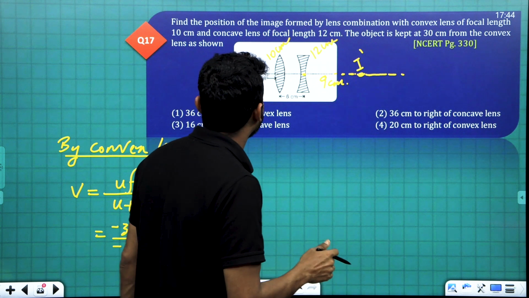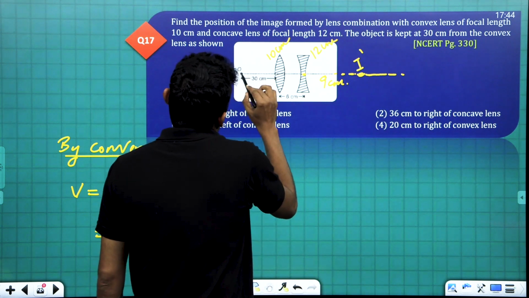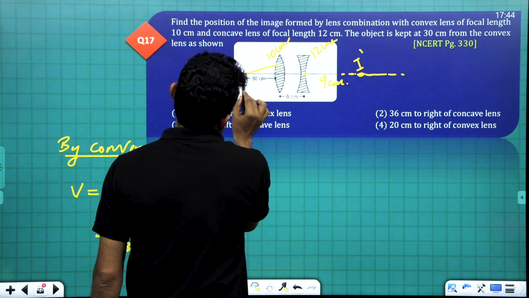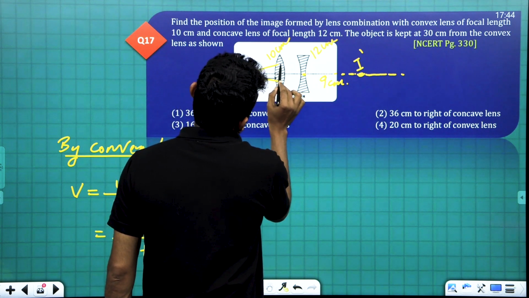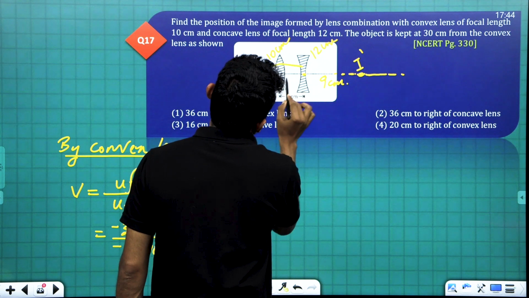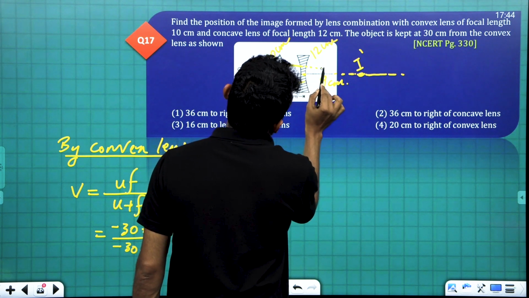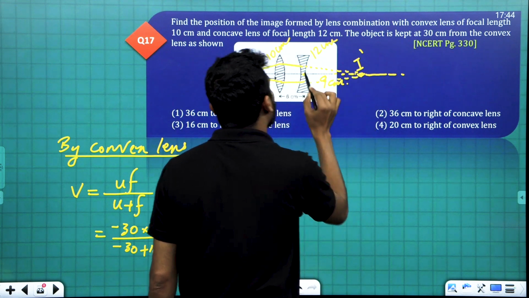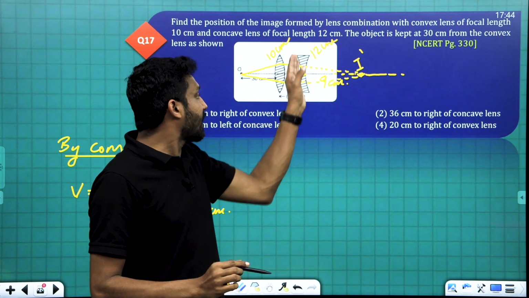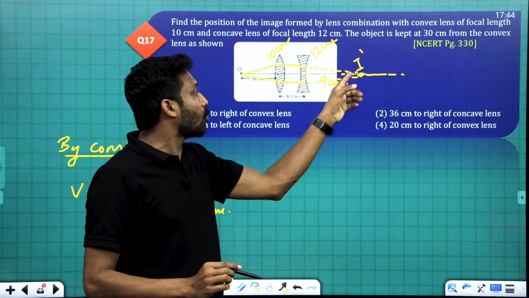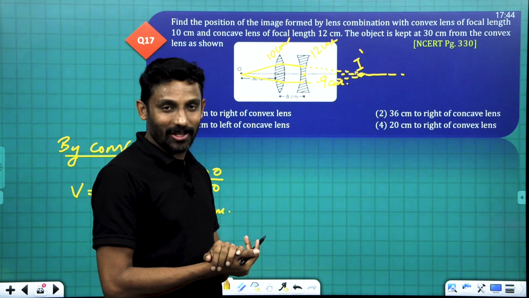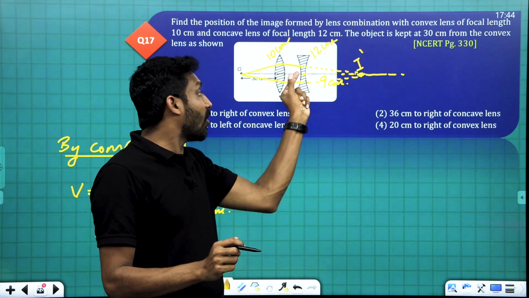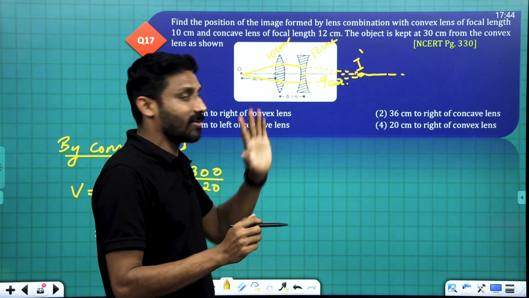If we draw the rays coming from the object, they are heading to this point. If there is no concave lens placed here, these two rays are heading to I dash. You understood? But actually there is the concave lens, and this concave lens will diverge these two rays.